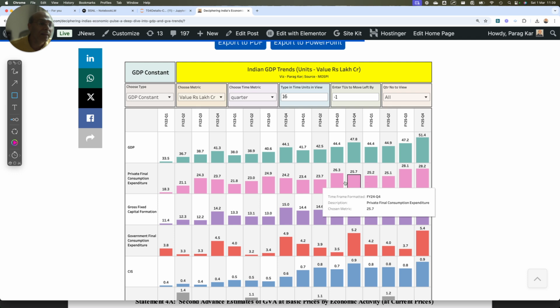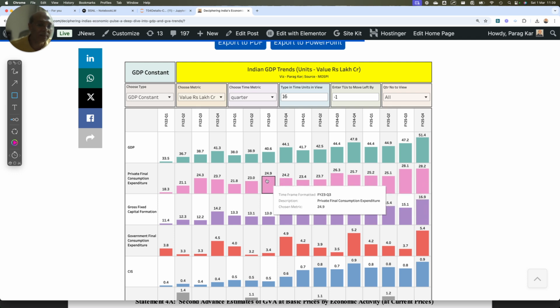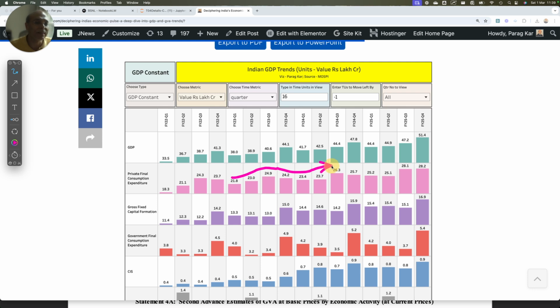It's very strange. If you look at the gross fixed capital formation, it is following a cyclic affair, right? It is growing like this. But for private final consumption expenditure, I don't think there is any kind of seasonality or cycle. There is some, I think in quarter 3 it kind of picks up. So here also in quarter 3 it picked up. It is likely to go down if you follow the trend.